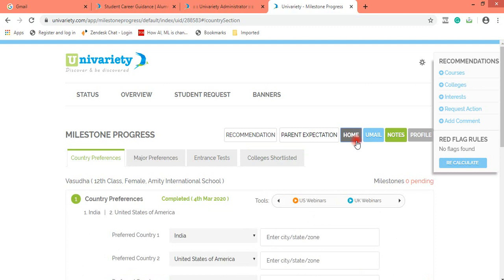Okay, and that is what I was referring to when I was talking about counseling as per milestone requirement. If you remember in my earlier video where I was talking about chat counseling, I was talking about counseling as per milestone requirement. So the milestone requirement for grade 11 is that at least country and course need to be mandatorily selected.